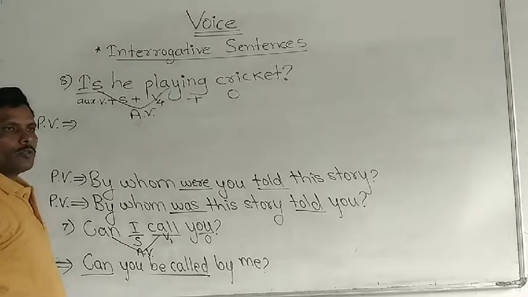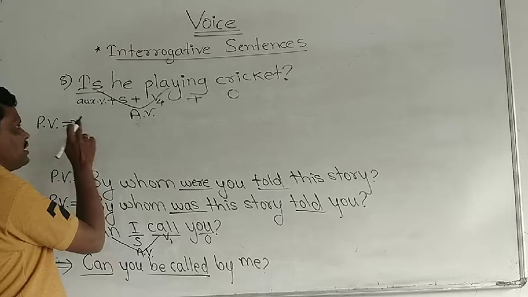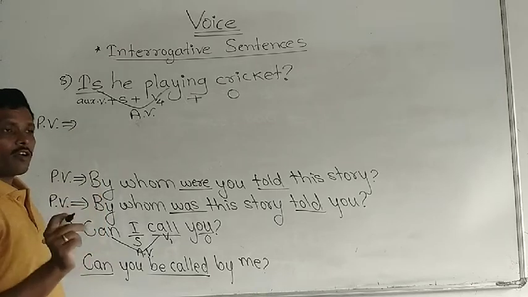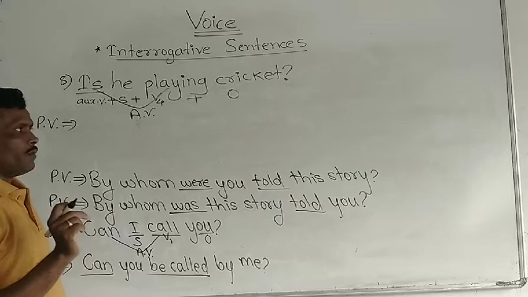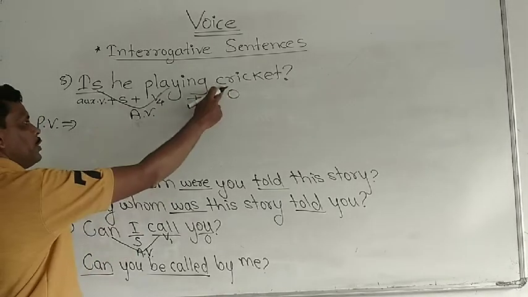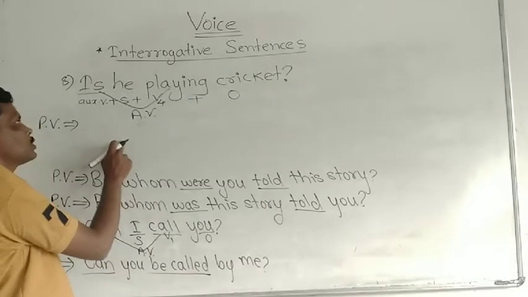Now we have to change this into passive voice. Okay, when we want to change into passive voice, at first there should be an auxiliary verb, but that auxiliary verb should be according to the subject, and we are going to carry cricket as a subject here.